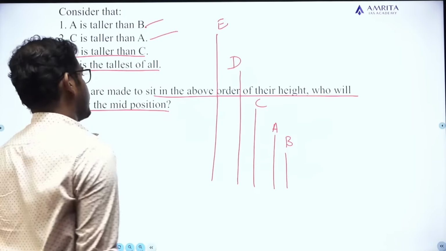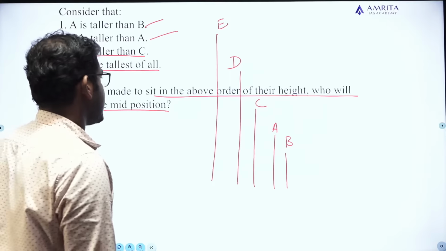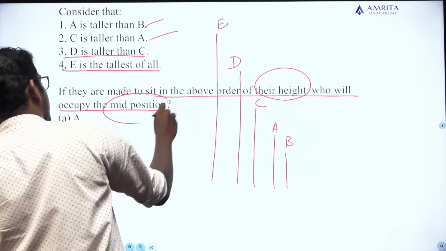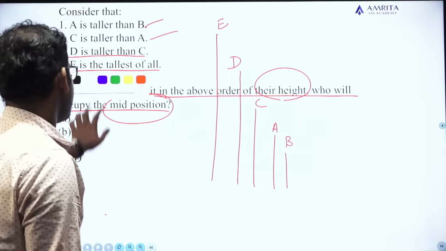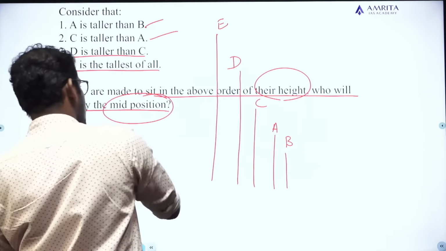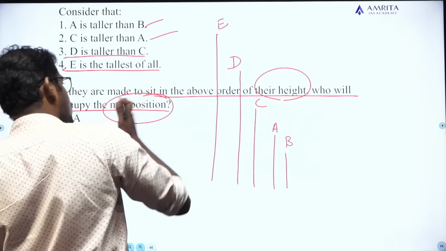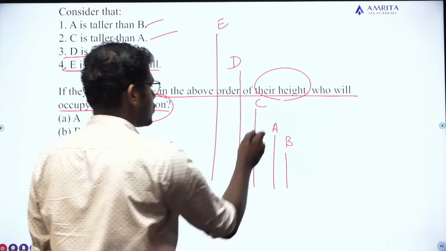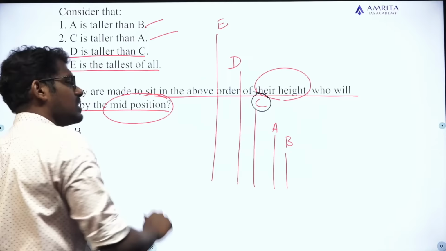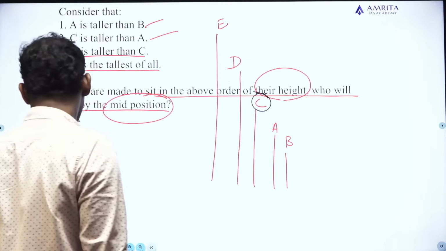Okay, this is the arrangement. If they are made to sit in the above order of their height, who will occupy the mid position? The mid position, if they are made to sit according to their height, who will occupy the middle position? C will occupy the middle position. The answer for this question is option C. Okay. Next question.